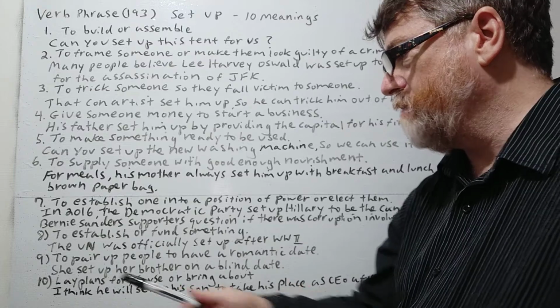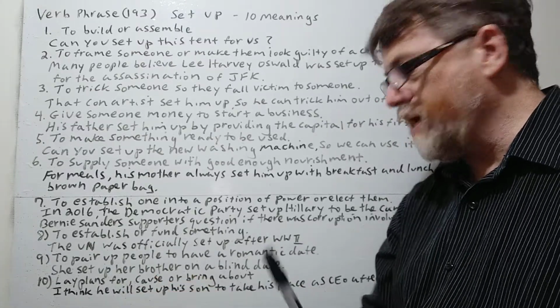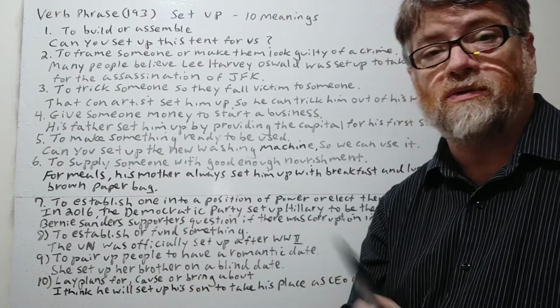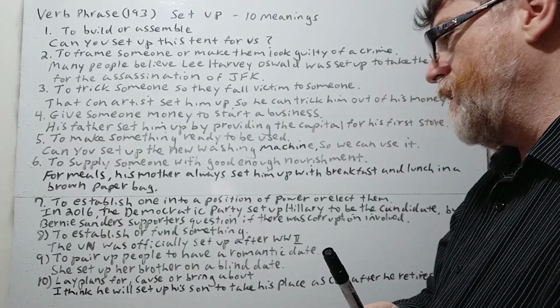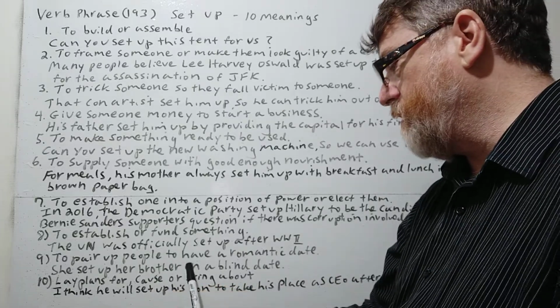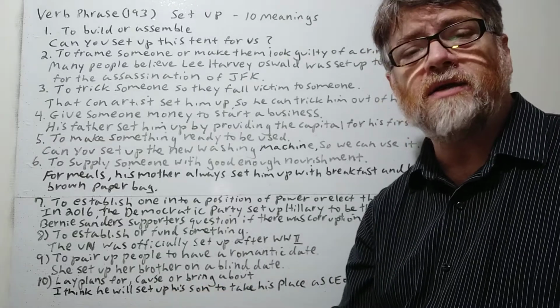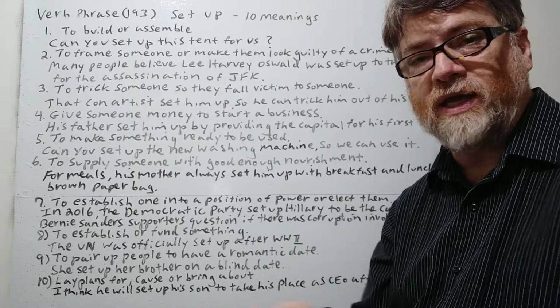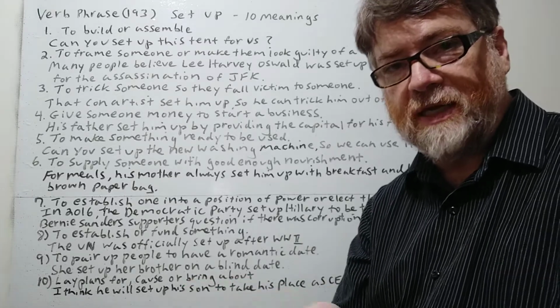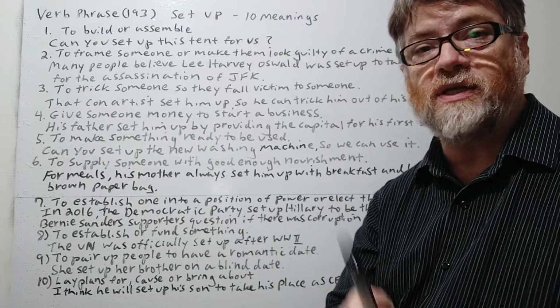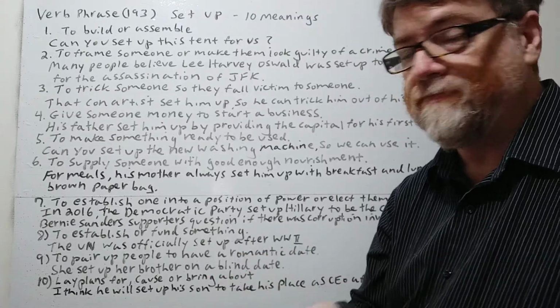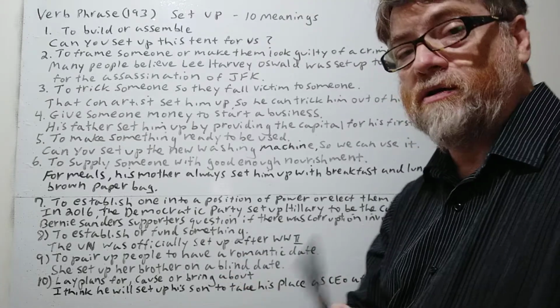Okay, number 9 here. To pair up people to have a romantic date. She set up her brother on a blind date. So you could set 2 people up. If you arrange for both of them to meet and have a date together, then you could set them up on a date.